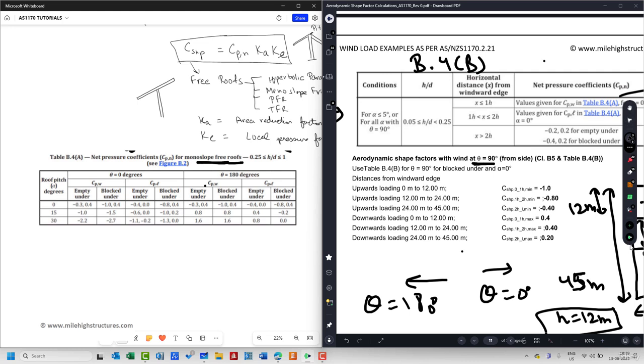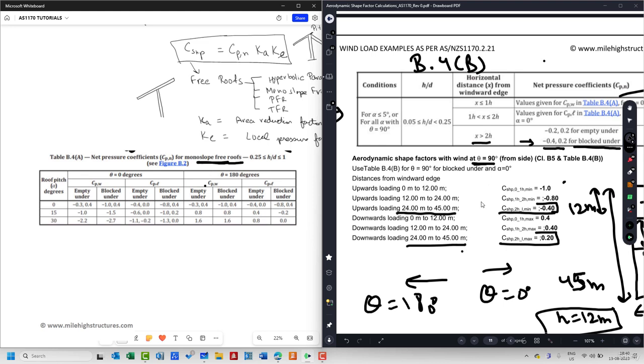So first of all, we do need to extract the easiest value. The basic value that is given is that for x greater than 2H, that is from 24 to 45 meters, we can simply refer to the values as minus 0.2, minus 0.4 and plus 0.2 for the blocked under case, as in our stadium case, because we consider it as blocked under. So we can simply refer to minus 0.4 and plus 0.2. So these two values are understood. Now these four values need to be calculated.